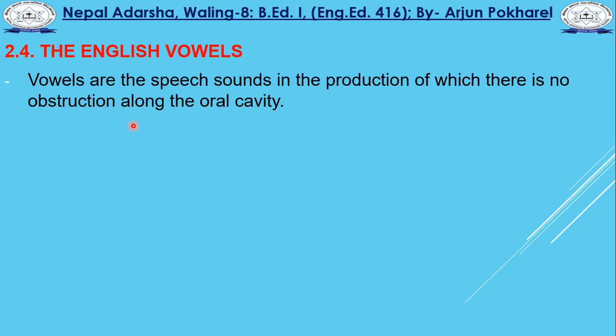Okay, you have to define English vowels. There is no obstruction, there is no hindrance. No upper articulators and lower articulators come in contact. And there is a gap.